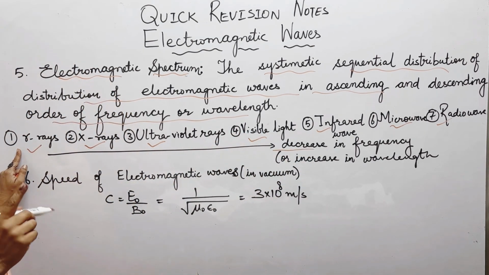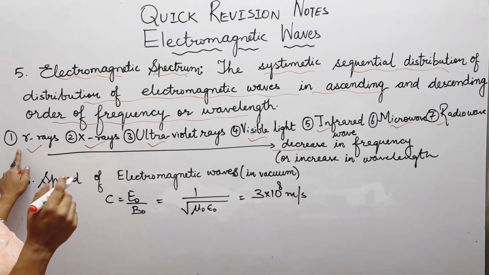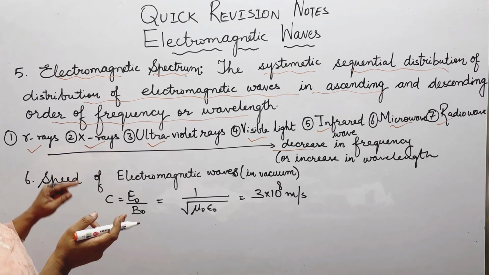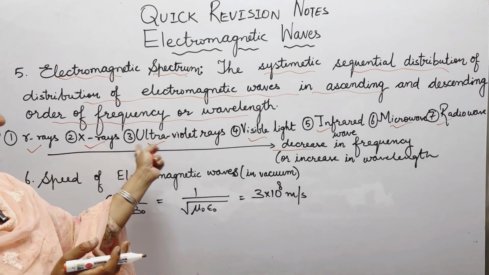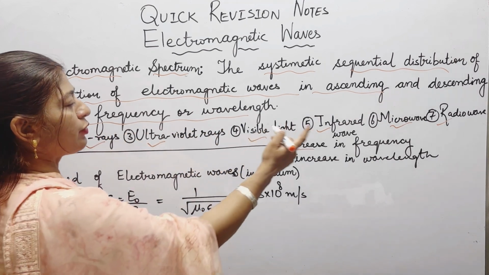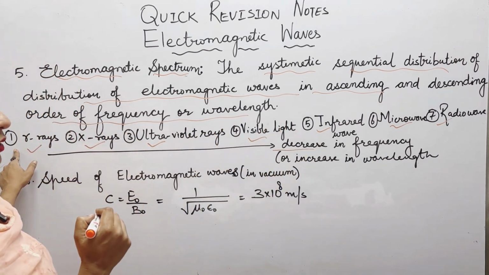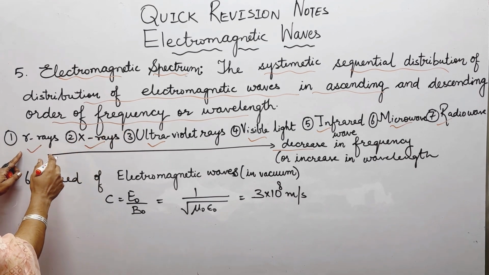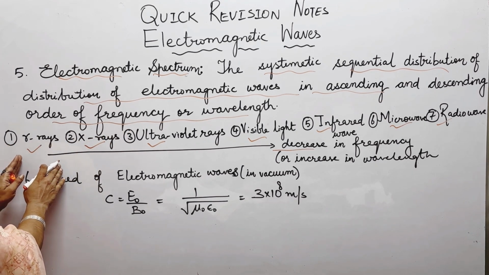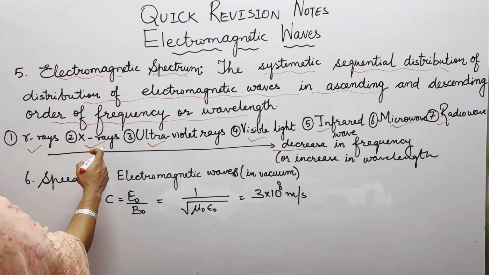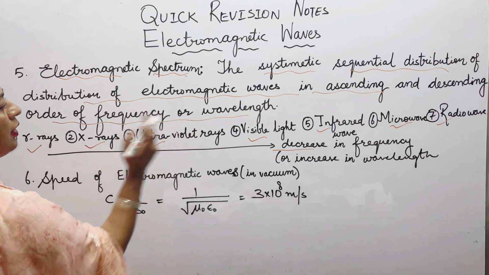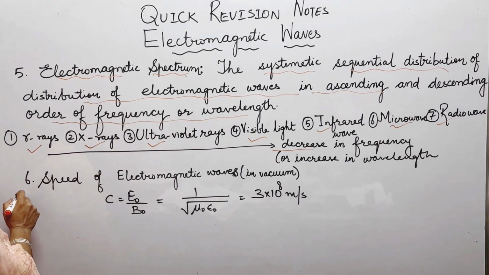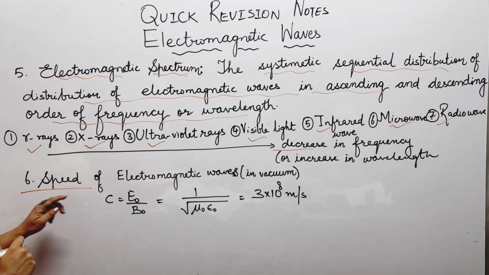Since frequency and wavelength are reciprocal to one another, when there is a decrease in frequency from gamma rays to radio waves, there will be an increase in wavelength. Gamma rays have the lowest wavelength, and it keeps on increasing as we move from X-rays to ultraviolet rays. The next is the speed of electromagnetic waves in vacuum.